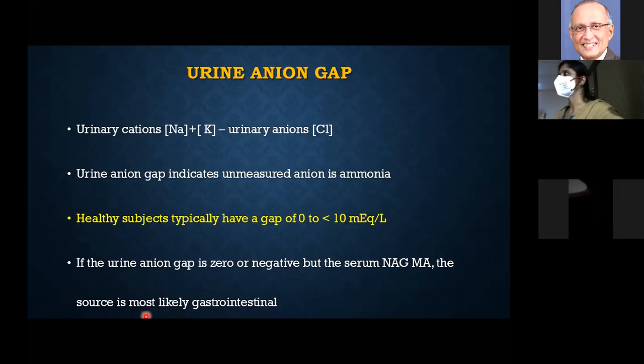So what will be the net result? We will get a negative value. The negative value you get is ammonia. That is the urine anion gap. So that is the reason why you have a negative urine anion gap during diarrhea.